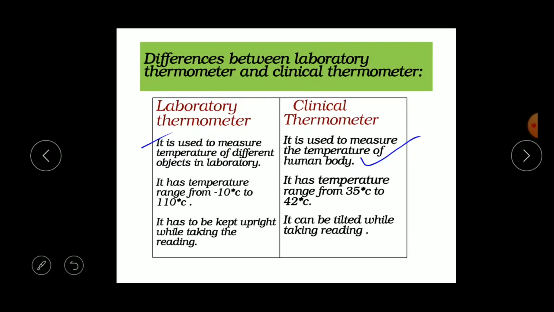The laboratory thermometer has a temperature range from minus 10 degrees Celsius to 110 degree Celsius, while the clinical thermometer has a range from 35 degrees Celsius to 42 degree Celsius. The laboratory thermometer has to be kept upright while taking the readings, but the clinical thermometer can be tilted while taking the readings.